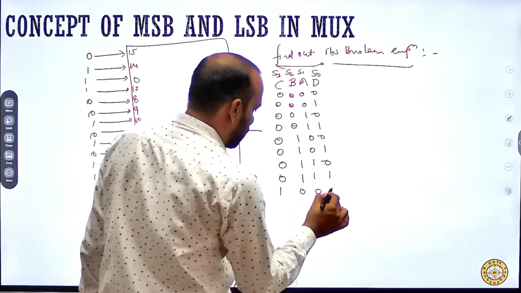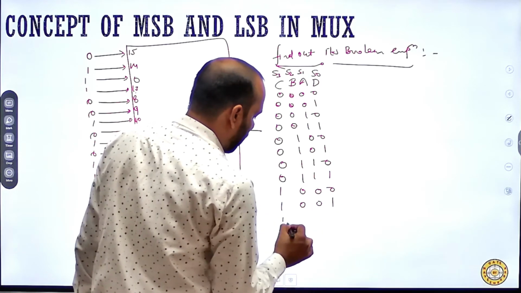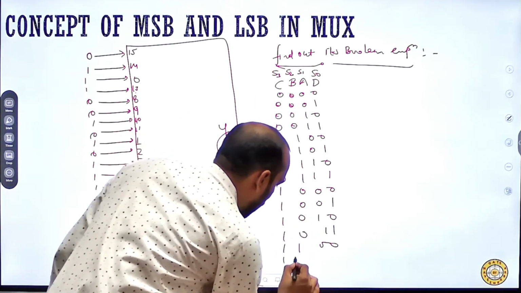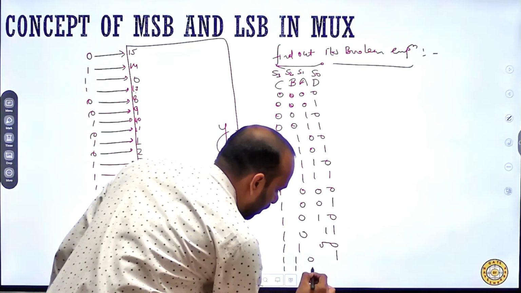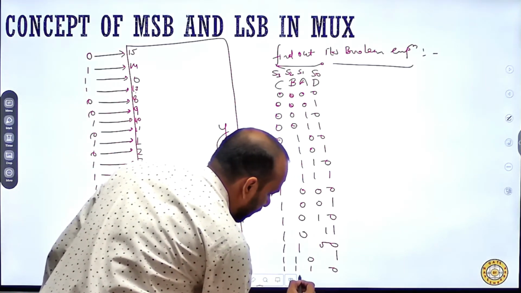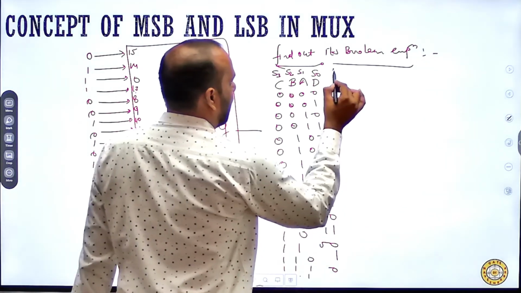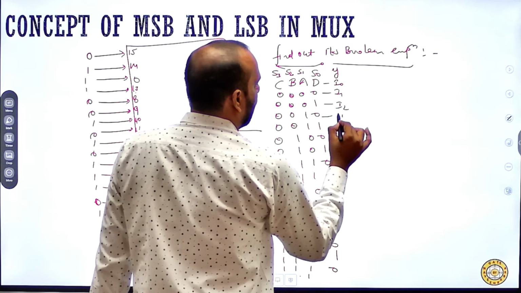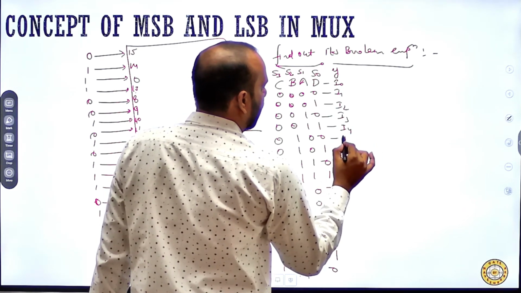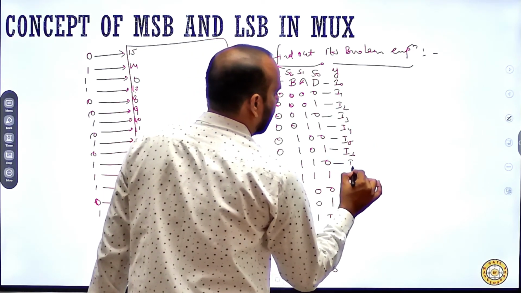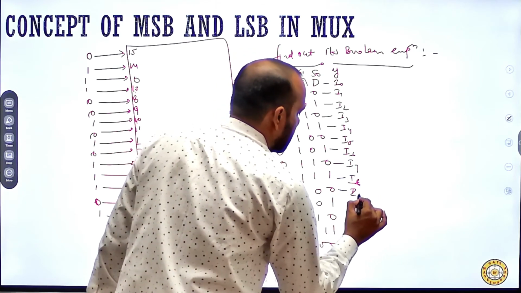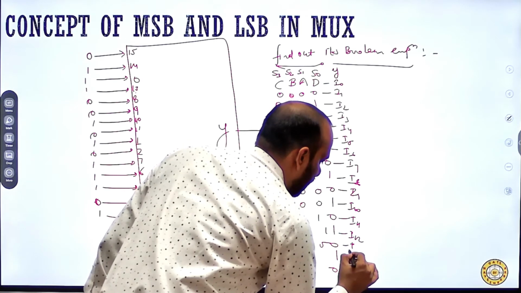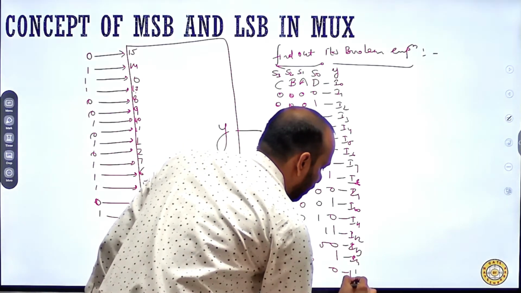And then the output will be I0, I1, I2, I3, I4, I5, I6, I7, I8, I9, I10, I11, I12, I13, I14 and I15.